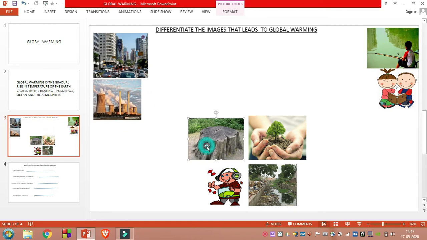Okay, next, see this image. Here a tree is cut off. So if the tree is cut off, what is the use of the tree? It releases oxygen. A number of animals, human beings, and birds depend on the trees.